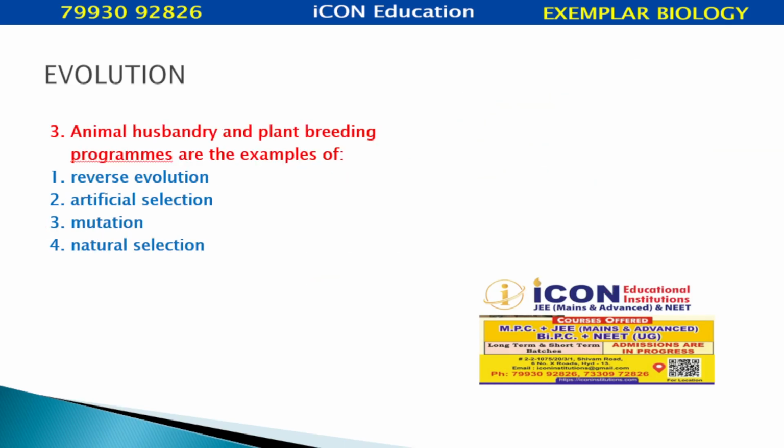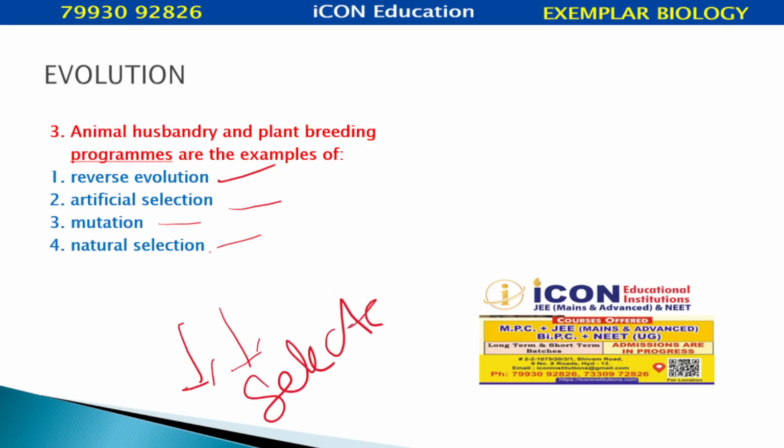Animal husbandry and plant breeding programs are examples of reverse evolution, artificial selection, mutation, or natural selection? In animal husbandry and plant breeding programs, a plant or animal with the desired character is selected by a farmer or an agricultural scientist. That means this is man-made, so we call such selection artificial. If it is done by nature itself, we call it natural selection, but in this case it is called artificial selection.